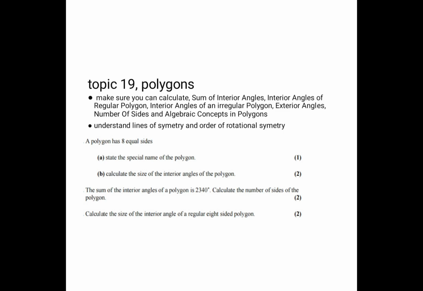When it comes to polygons, be able to calculate sum of interior angles of regular and irregular polygons, exterior angles, number of sides, and algebraic concept in polygons. Also make sure that you understand the concept of lines of symmetry and order of rotational symmetry. So try to work out those questions which I have sent.